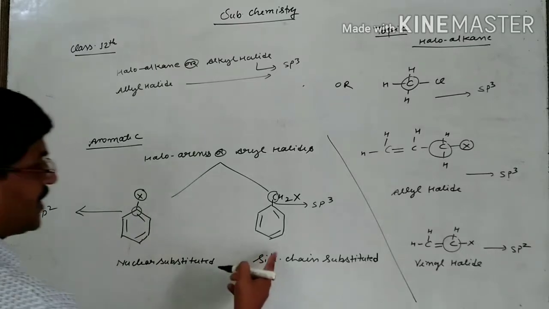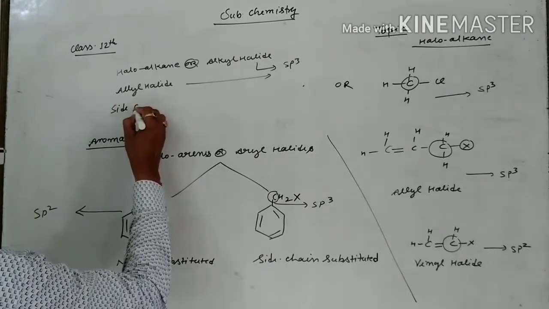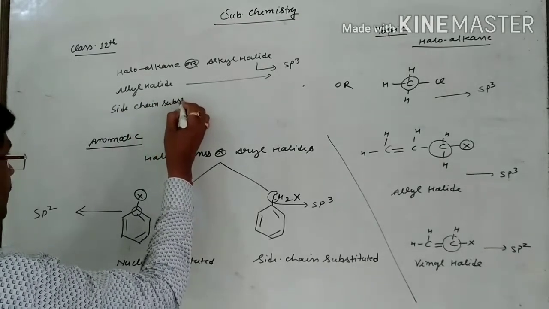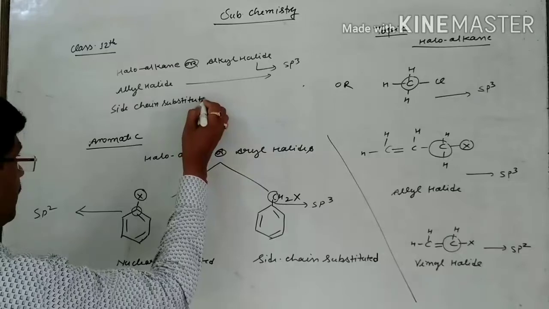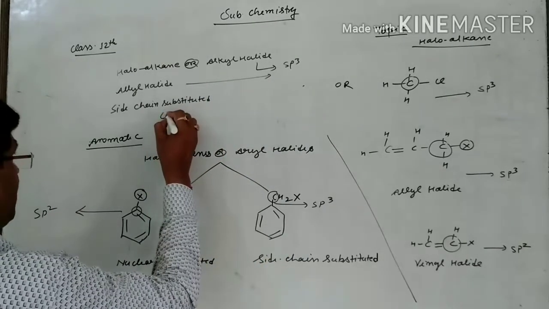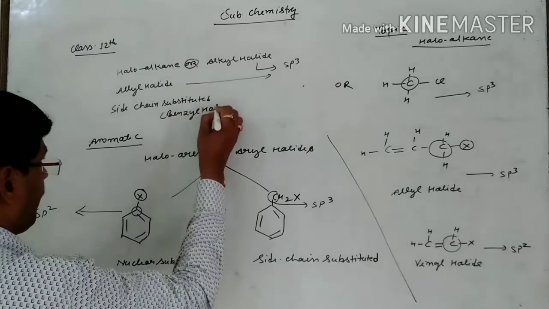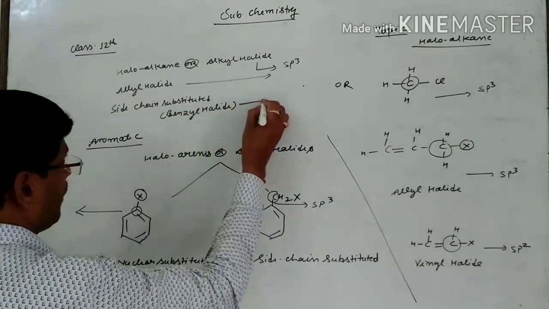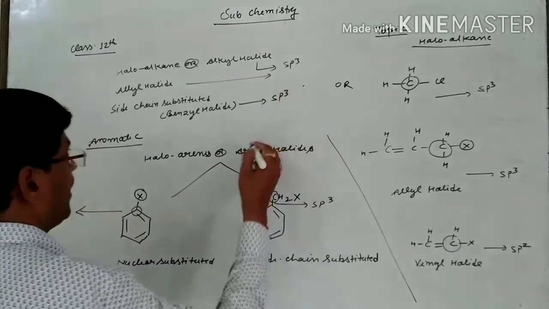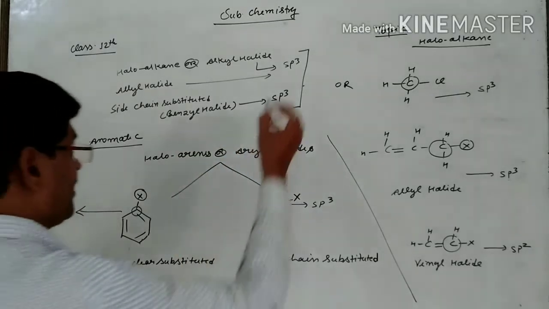After that you are saying side chain substituted, that's the benzyl halide, you are saying also sp3. It means these 3 have sp3 type of hybridization.